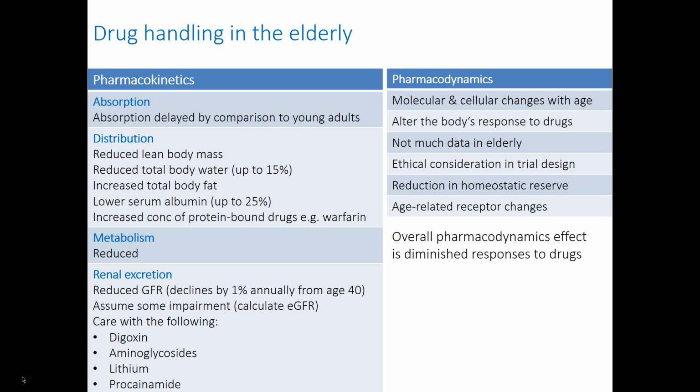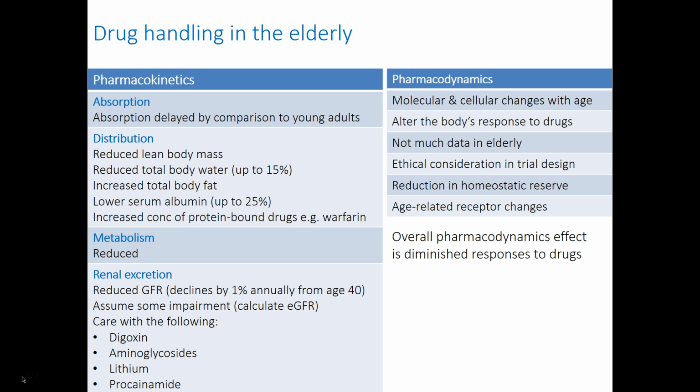They may also have an increased total body fat and a lowered serum albumin by up to 25%, and this is important in protein-bound drugs. And there may be an increased concentration of protein-bound drugs such as warfarin. Metabolism also, both hepatic and renal, may be reduced.